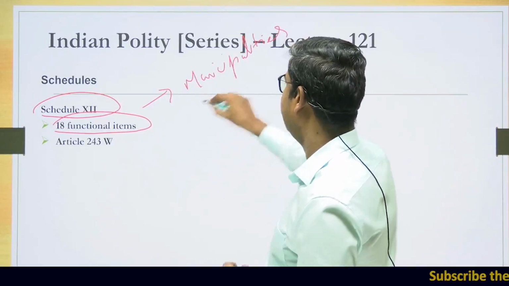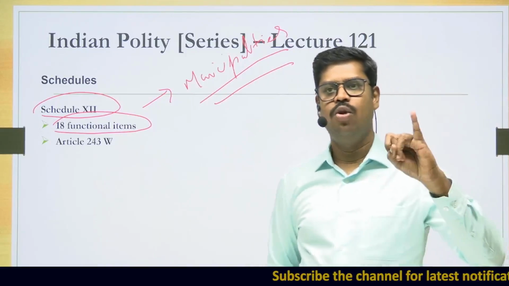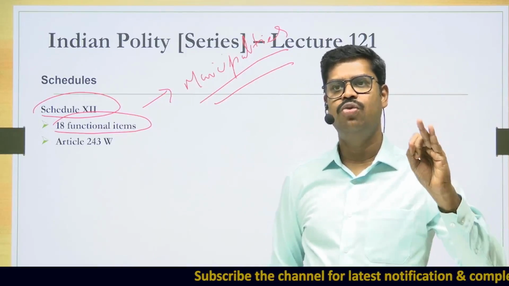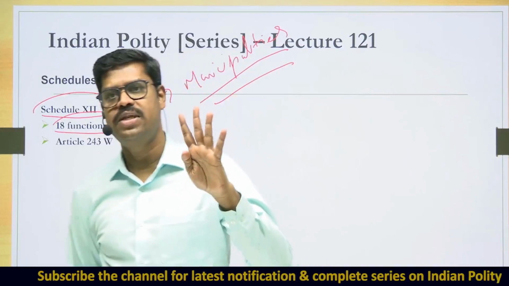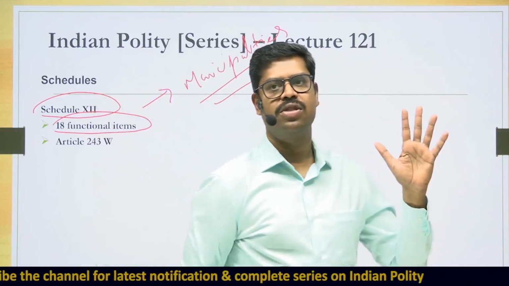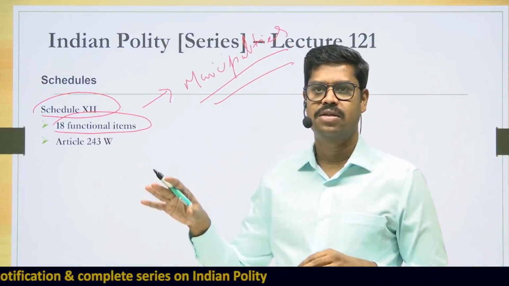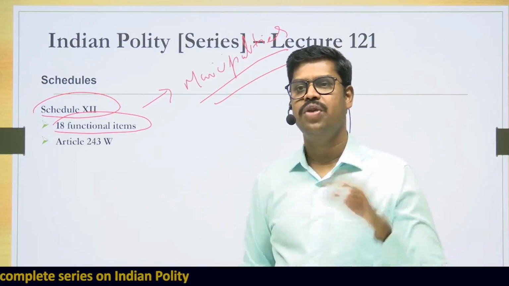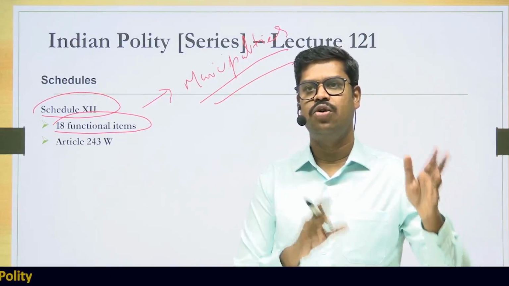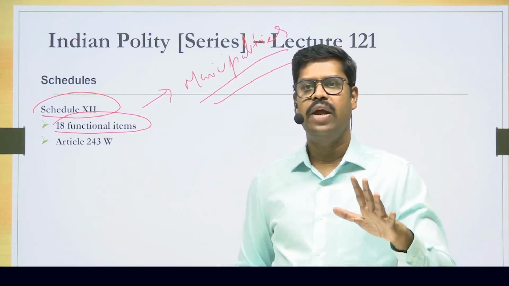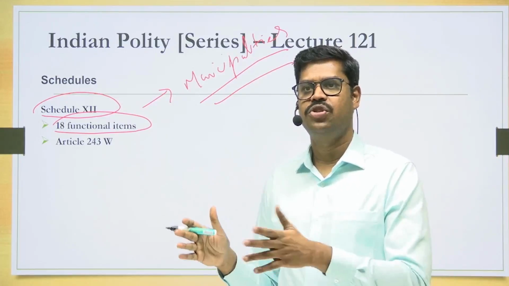Otherwise, they are not very deep questions that come from the schedule, but at least you should know what every schedule deals with. Schedule 1, Union and its territories. Schedule 2, emoluments and allowances. Schedule 3, oath and affirmation. Schedule 4, seats allocated to the Rajya Sabha. Schedule 5 talks about the scheduled areas in our country. Schedule 6 talks about the tribal areas in the case of Assam, Meghalaya, Tripura and Mizoram. Schedule 7 is all about the subject matters related to the union list, state list and concurrent list. Schedule 8 talks about certain languages.